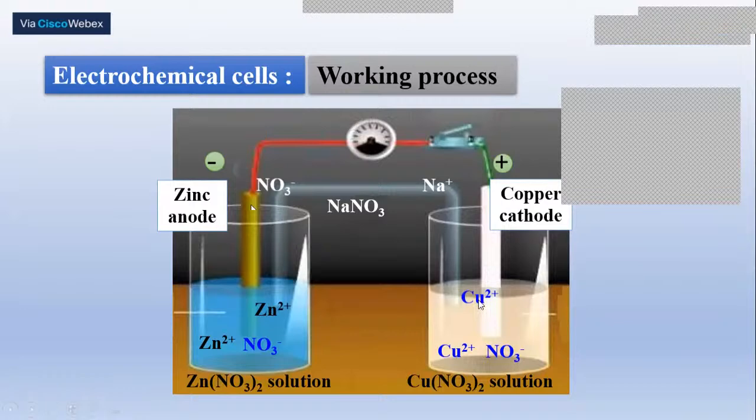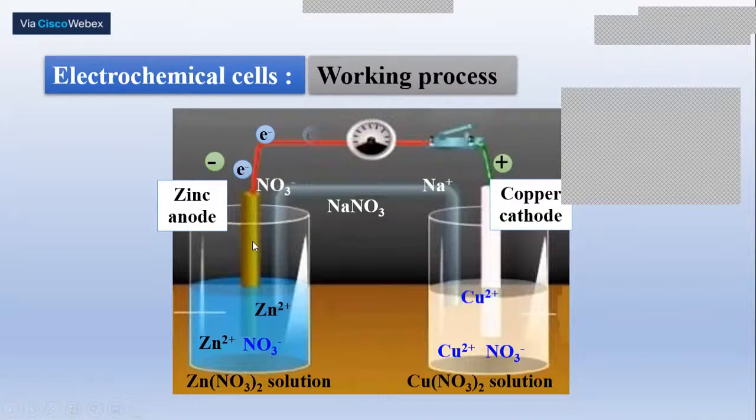Another thing you are observing here is that the two electrodes are connected externally through the circuit, and internally through the salt bridge. At the zinc electrode, oxidation takes place. Oxidation occurs at the anode. The zinc rod present in the zinc electrode undergoes oxidation, forming zinc ions, and these zinc ions enter the solution. Thereby, in this solution, the number of zinc ions becomes more than the number of nitrate ions, or the number of cations becomes more than the number of anions.